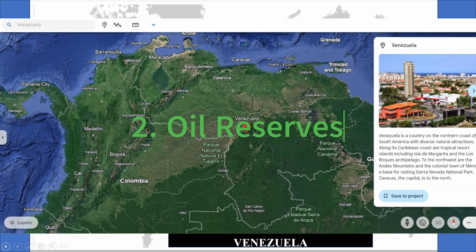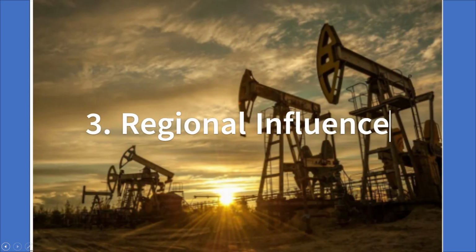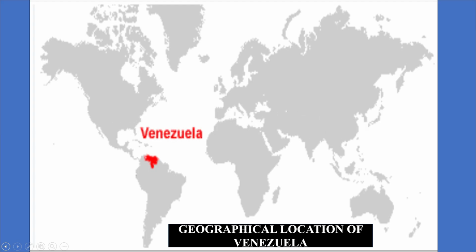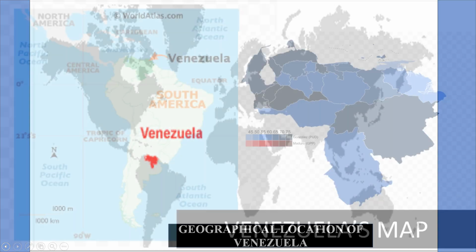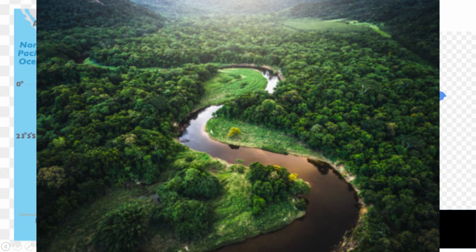2. Oil reserves, holding the world's largest proven oil reserves, making it a crucial player in global energy markets. 3. Regional influence, being a founding member of OPEC and having significant economic and political ties with neighboring countries. 4. Biodiversity, possessing unique and diverse ecosystems, including the Amazon rainforest and Orinoco Delta.